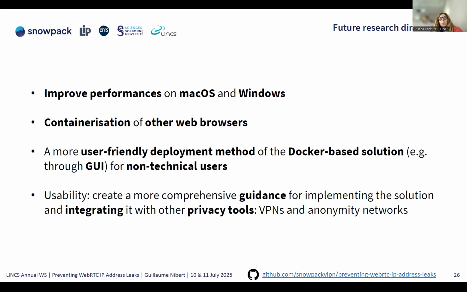the containerization of other web browsers, and a better GUI, for example, to deploy our solution for non-technical users, and create some guides for implementing our solution along with privacy tools such as VPNs and other anonymity networks.